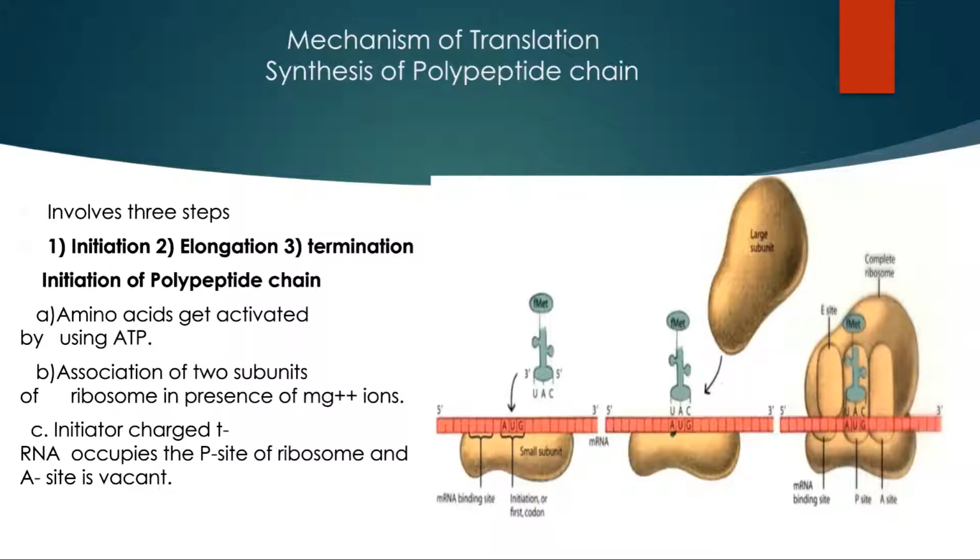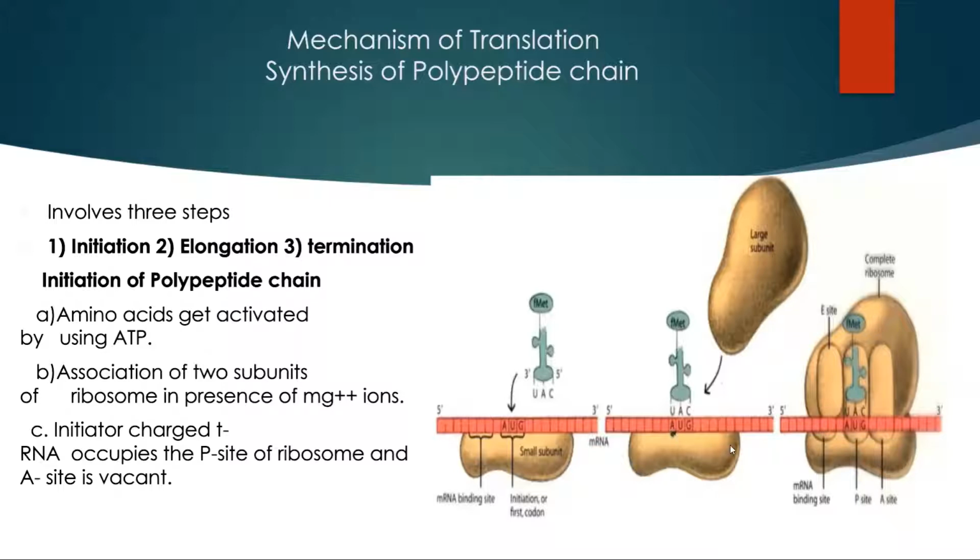This initiation transfer RNA carries the activated amino acid methionine in case of eukaryotes and formylmethionine in case of prokaryotes. Then the large subunit of ribosome combines or joins with the small subunit of ribosome, messenger RNA and transfer RNA complex in presence of magnesium ions.